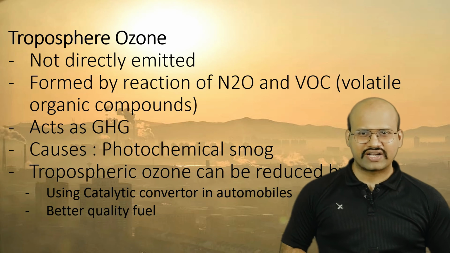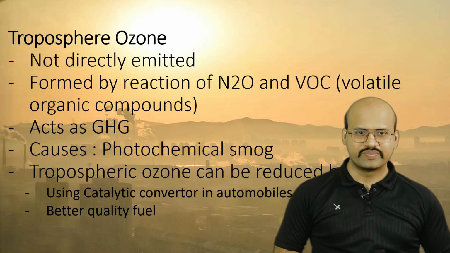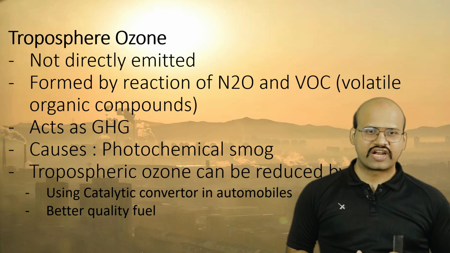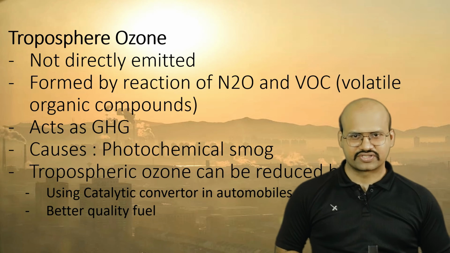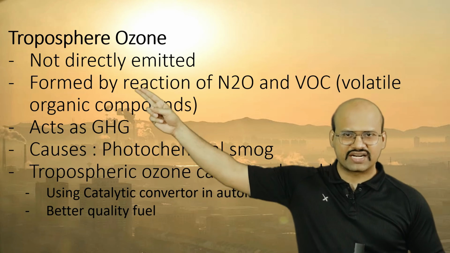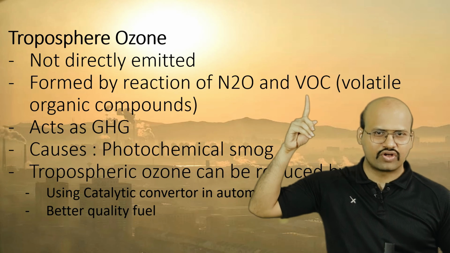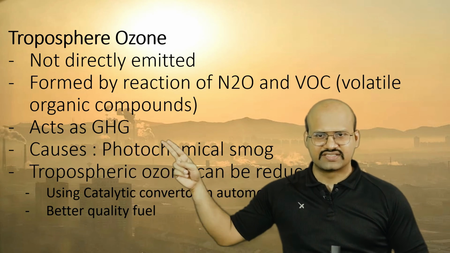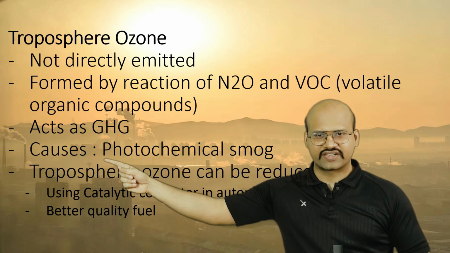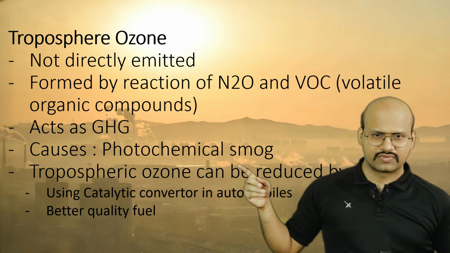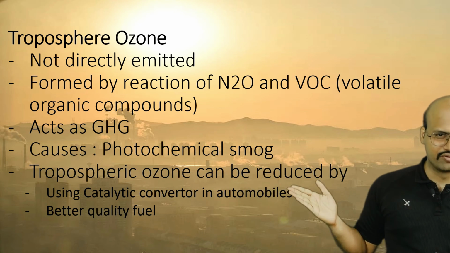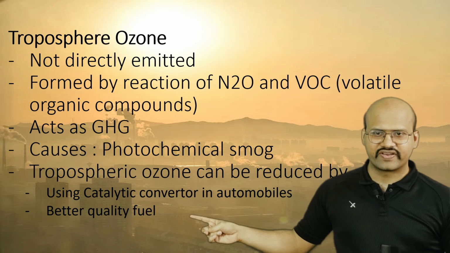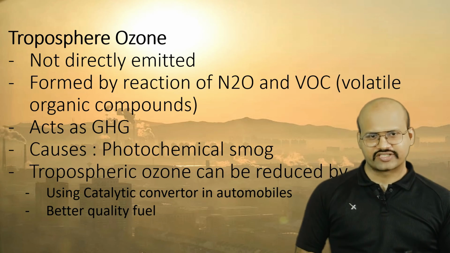Tropospheric ozone is not directly emitted in the atmosphere, which means that it is not produced by any process like burning or transport or in any industrial process, but it is formed by chemical reaction between nitrogen oxides and volatile organic compounds. But this ozone acts as a GHG, and we can see its effect in photochemical smog. Tropospheric ozone can be reduced, and the best way to reduce it is by using catalytic converters as well as using better quality of fuel in our transport.